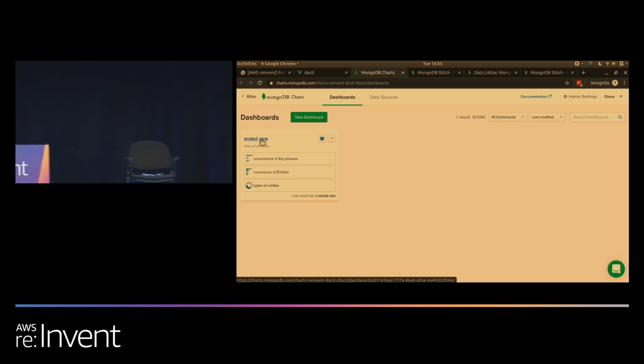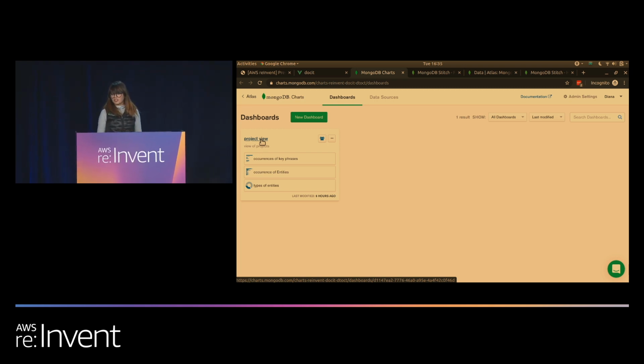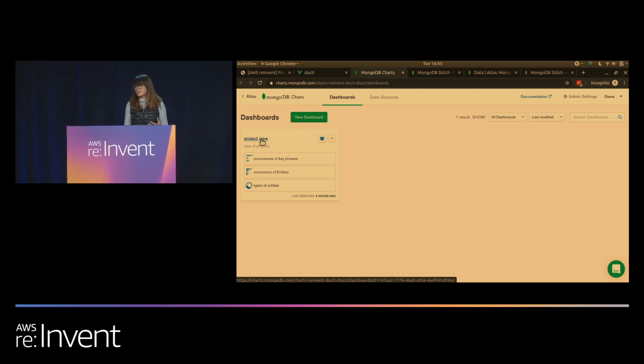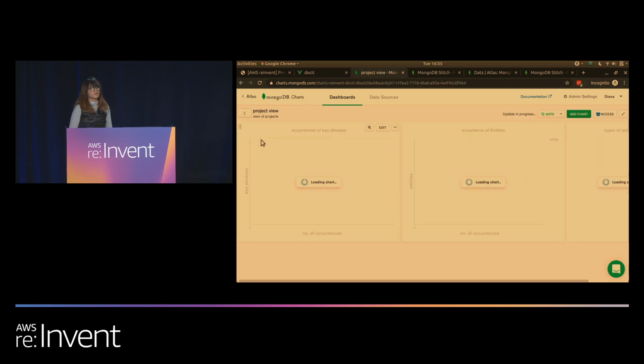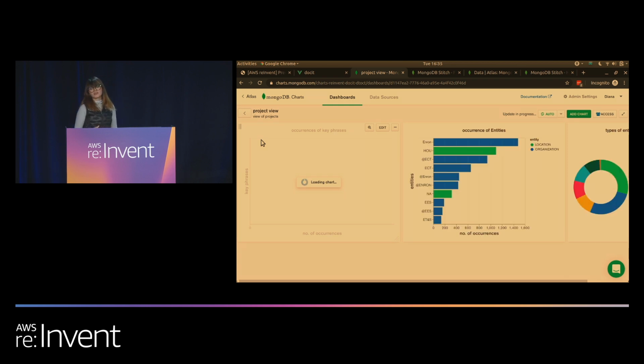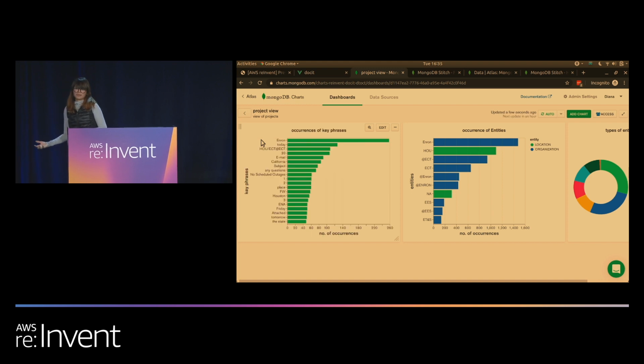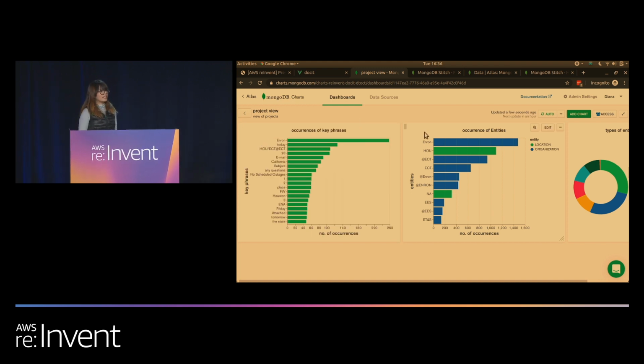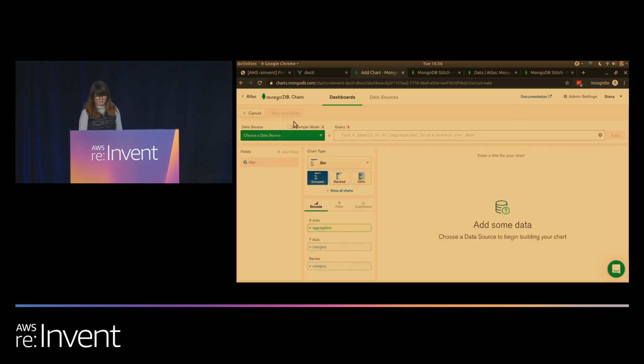Here we are inside of MongoDB Charts. MongoDB Charts is available in all Atlas clusters, including the free tier. It allows us to create visualizations, which is critical for any data platform. Here we have a dashboard, and these graphs are exactly the same graphs you saw in the web application earlier. A dashboard can contain any number of charts. So let's go ahead and create a new chart.